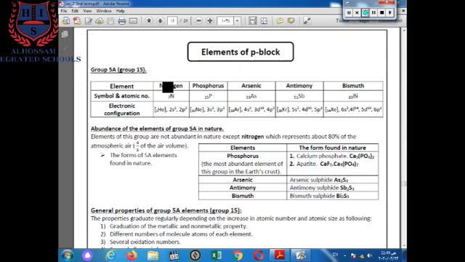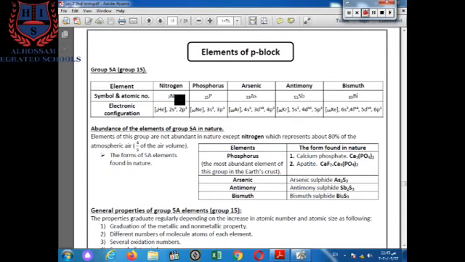The symbol of these elements: nitrogen N with atomic number 7, phosphorus P with atomic number 15, arsenic As with atomic number 33, antimony Sb with atomic number 51, bismuth Bi with atomic number 83.